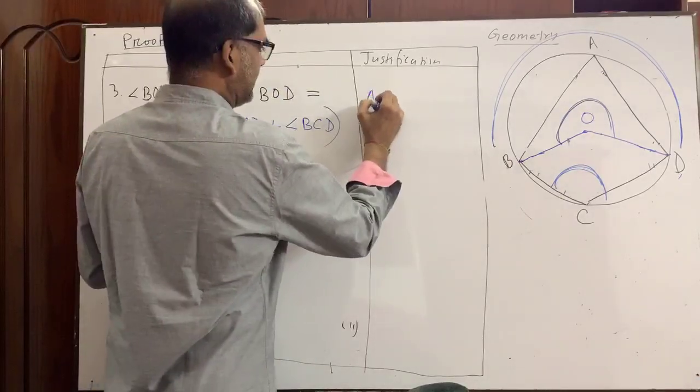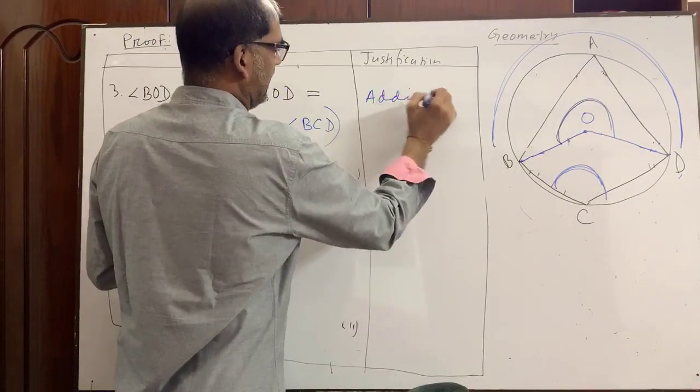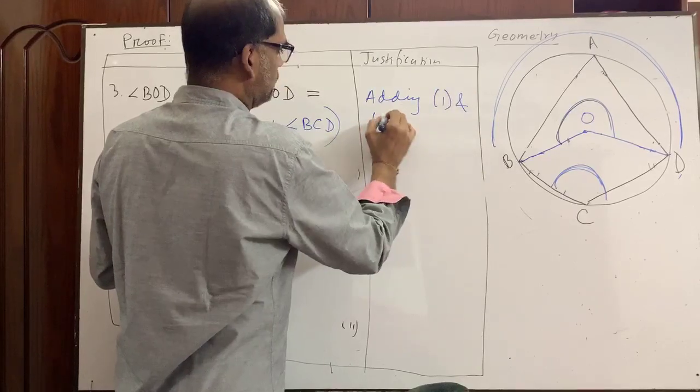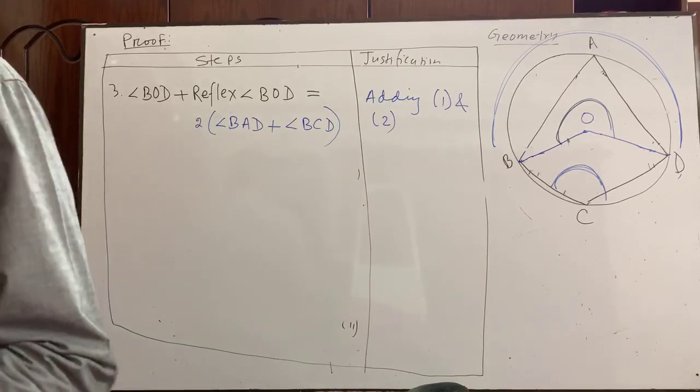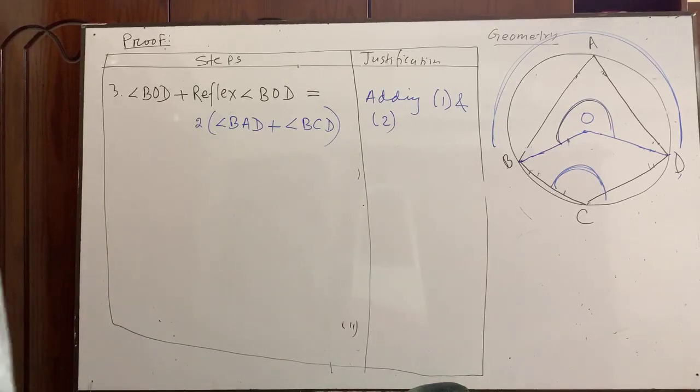Side note, adding 1 and 2. What I have done, I have added 1 and 2. So left hand side and left hand side of 1 and 2 will be added.